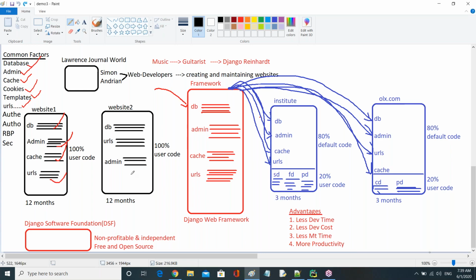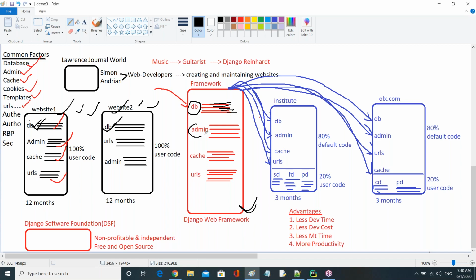Now onwards, we should be able to reuse the common components. That's what they thought. Then they took an empty framework. Then they observed all the websites and saw what the common factors are in all of them. Those common factors, they compiled very well and made as predefined code. So for the database, they wrote the code and defined it here.